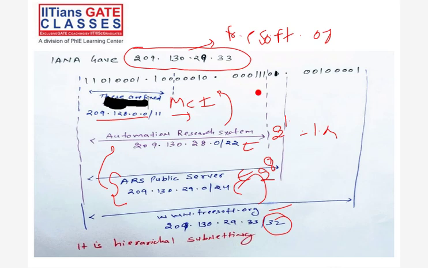I'm saying IANA gives a block of IPs to Airtel. Then Airtel gives to my company, let's say EMC or Google, or any Amazon in Bangalore. Amazon gives to one business unit, then to a product, and from the product I'm coming to my individual system. It's like this, right? It's called hierarchical. So this is a hierarchy, and this is how the assignment goes on. On the top, IANA is there.